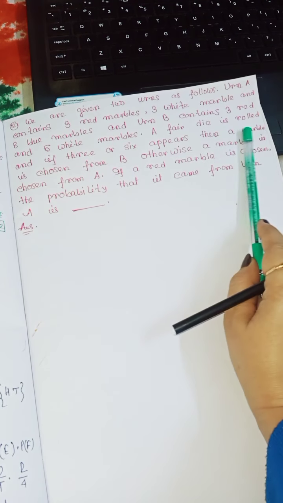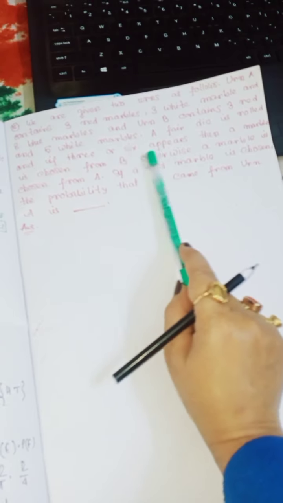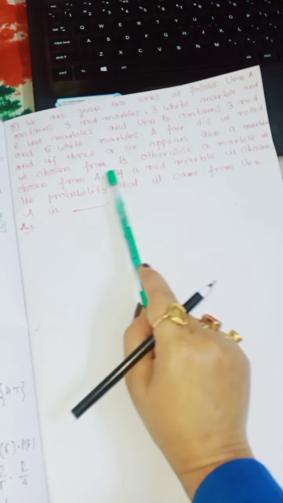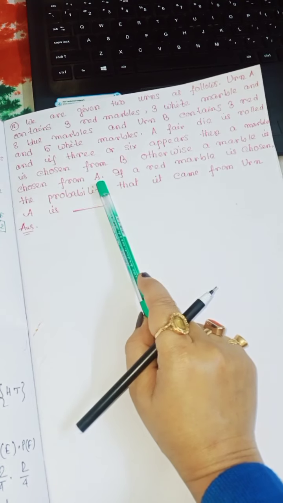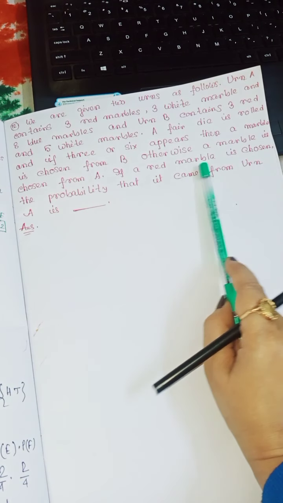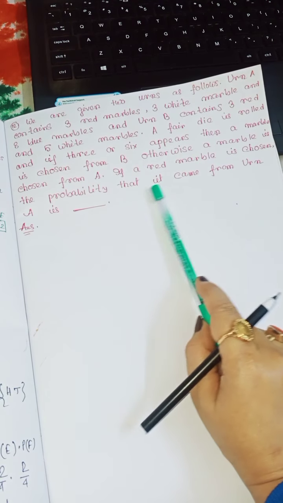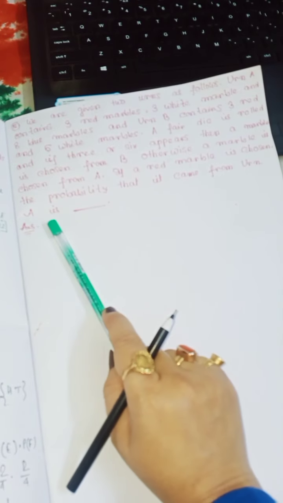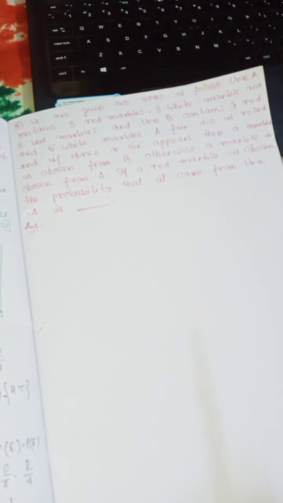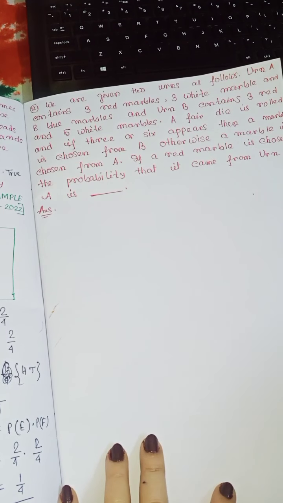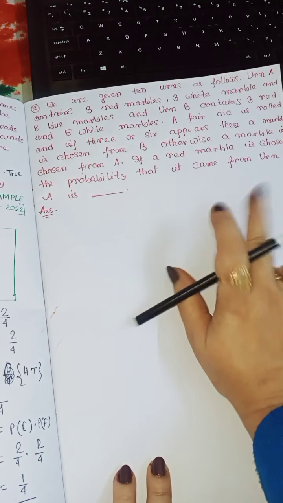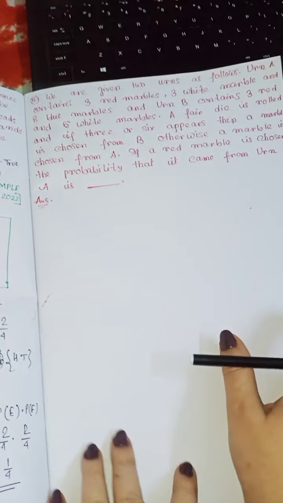A fair dice is rolled. If 3 or 6 appears, then the marble is chosen from B, otherwise a marble is chosen from A. If a red marble is chosen, the probability that it comes from urn A is dash. This question is also in the house of probability, and it is a GATE sample question.